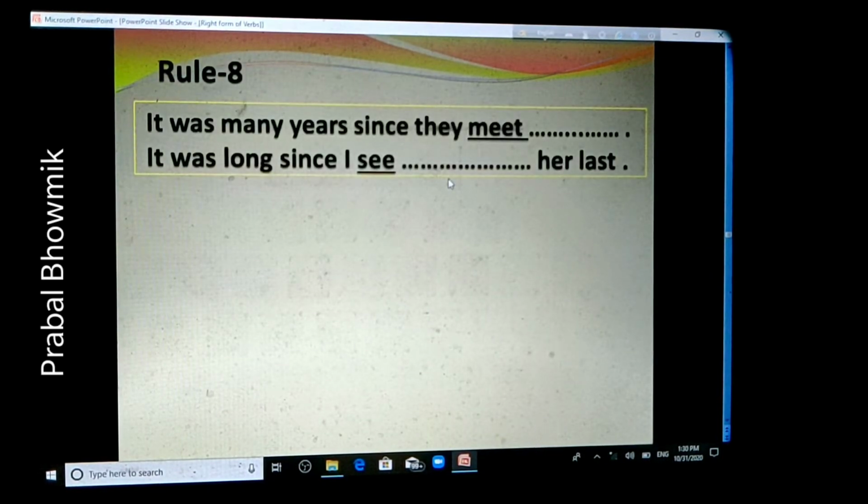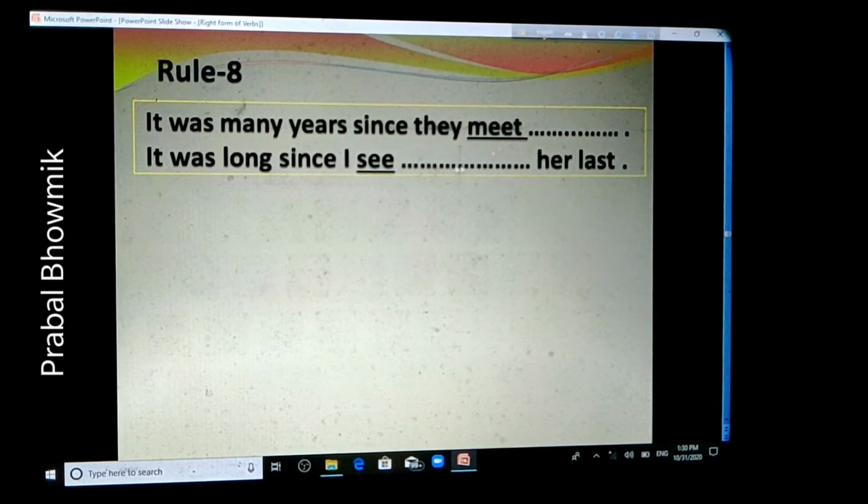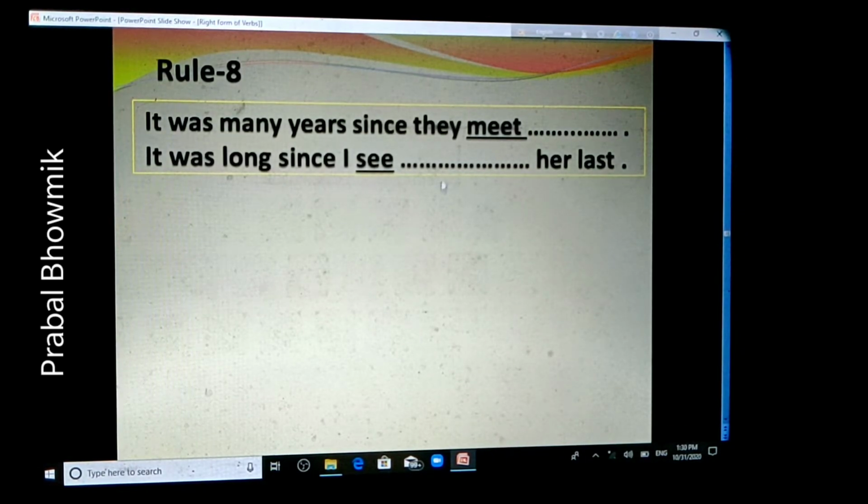Now, rule 8. There are also two sentences. The first one is "It was many years since they meet." And the second sentence is "It was long since I see her last." The verbs of these two sentences are meet and see. They are underlined. They are not in the right form. What should be the right form of these two verbs?